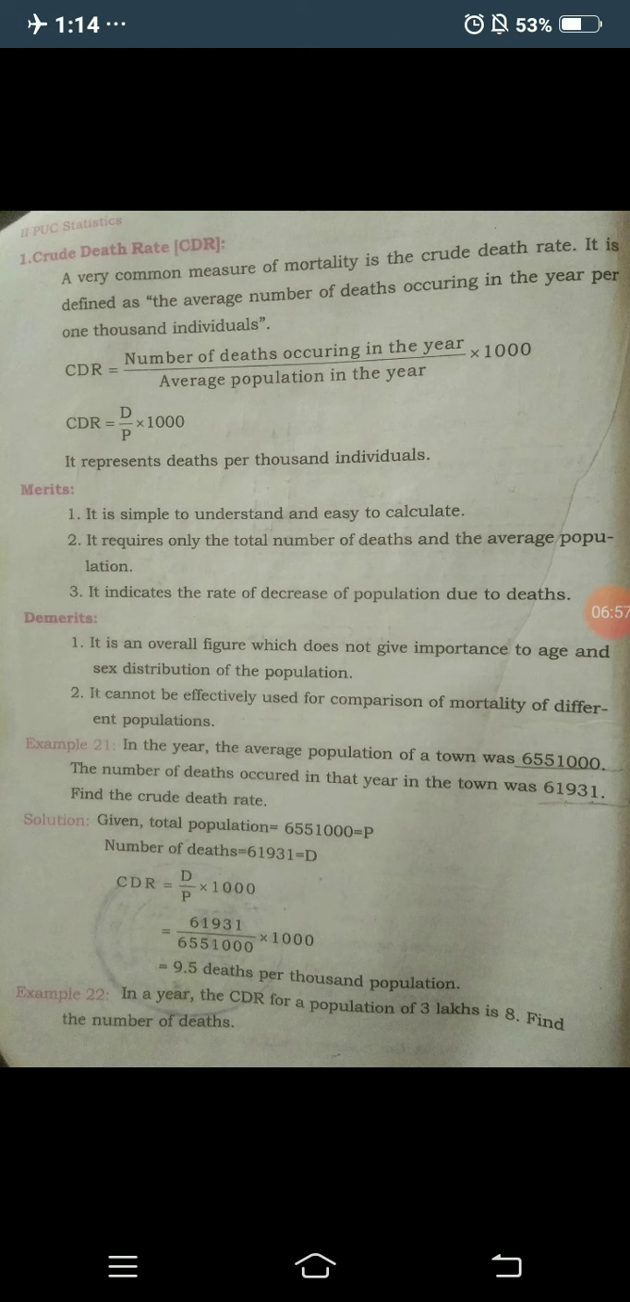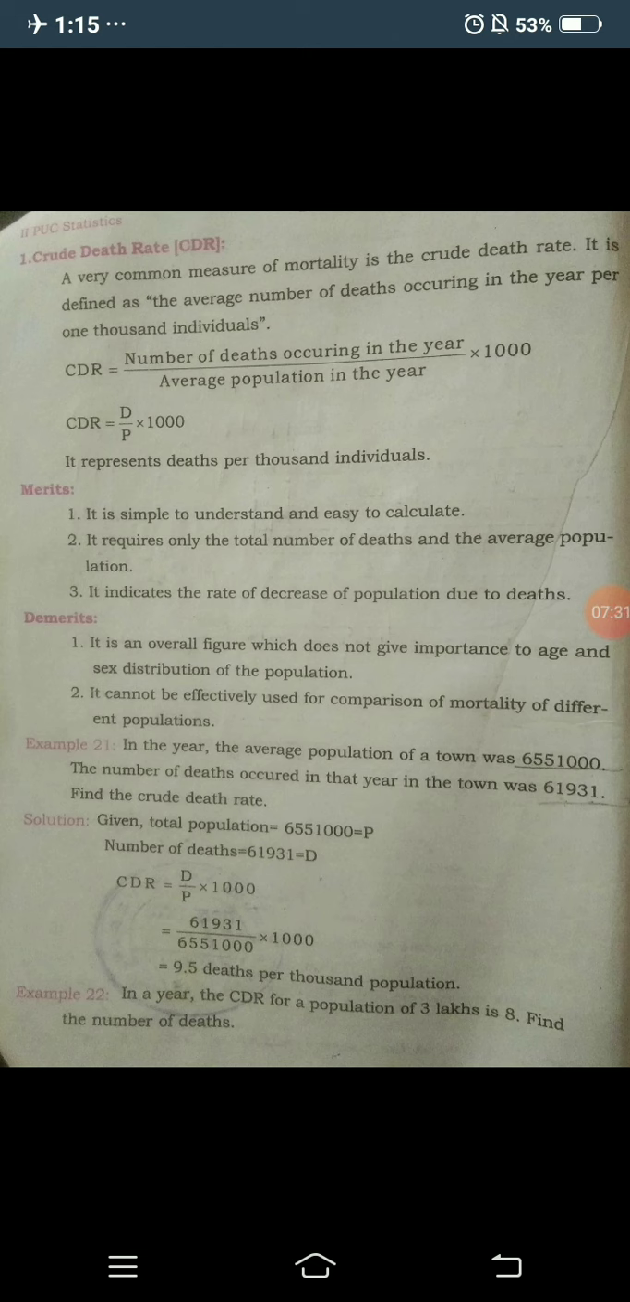Okay. When we are finding the crude death rate, we are going to take the formula where CDR equals the number of deaths occurring in the year divided by the average population in the year into 1000. Symbolically, we denote the number of deaths occurring in the year as capital D, and the average population in the year as capital P, into 1000.